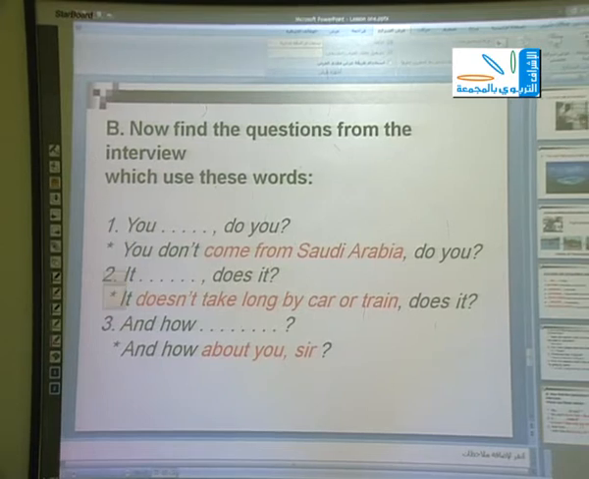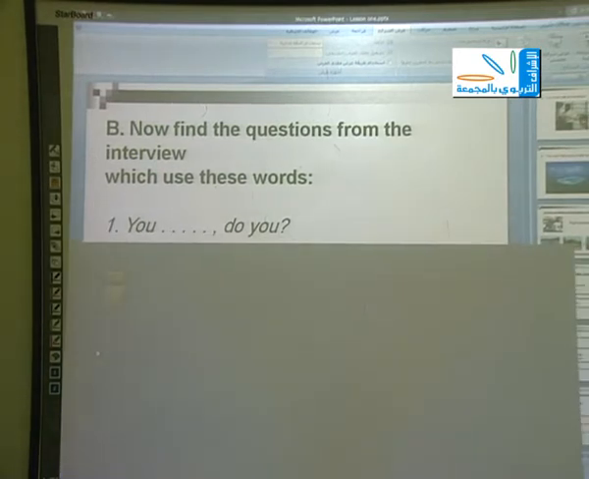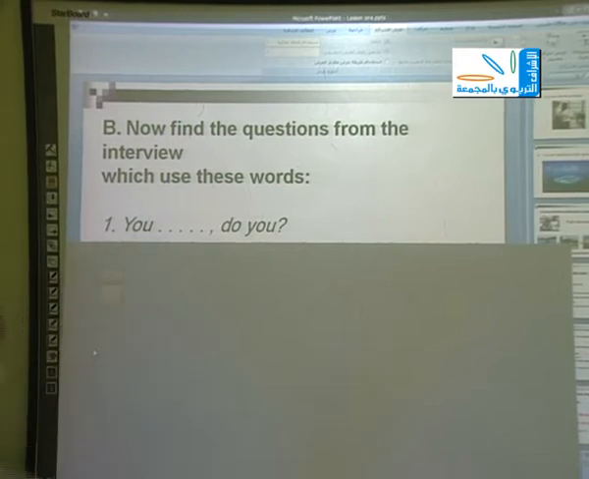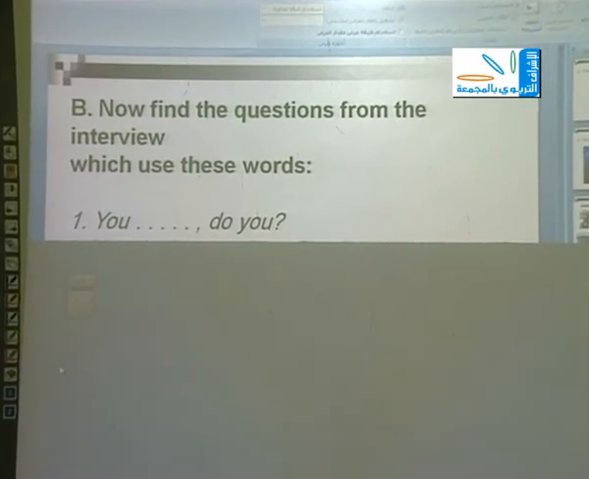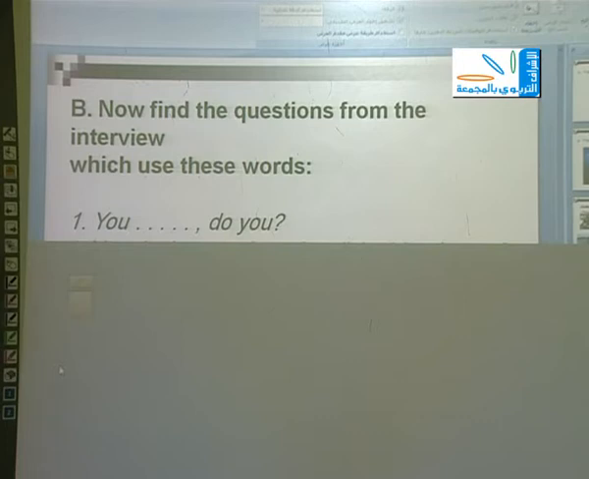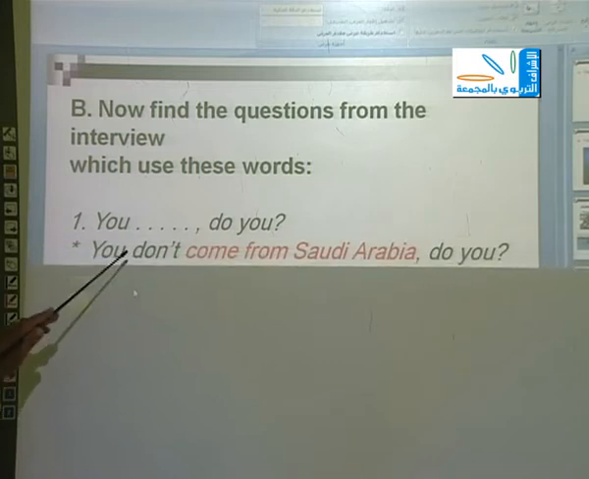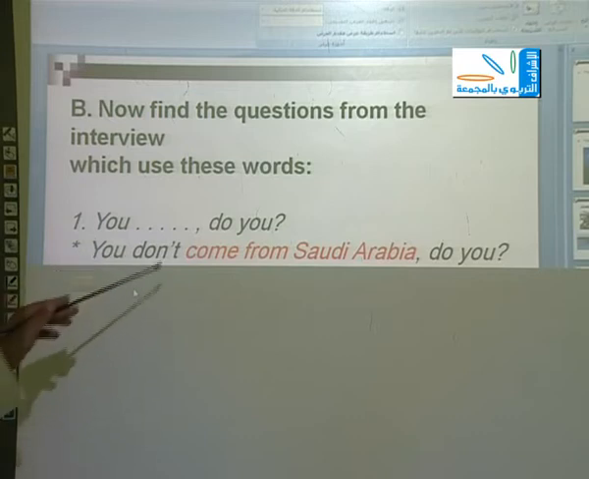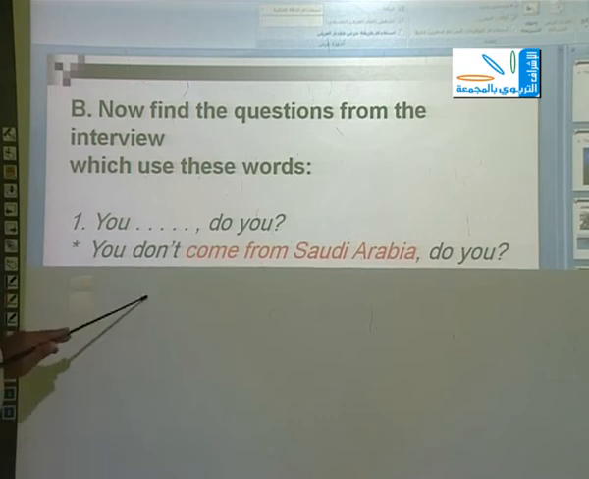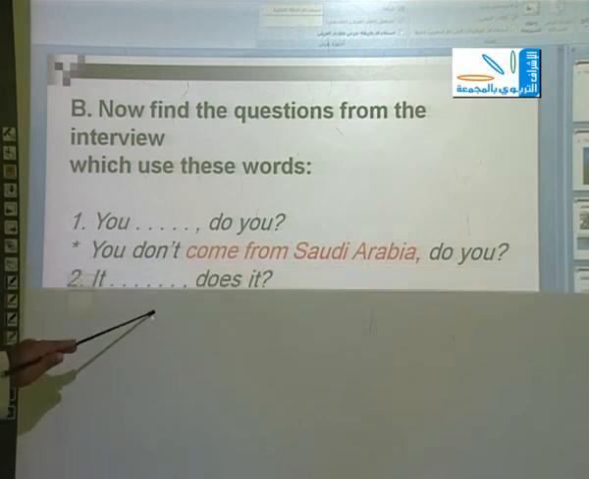As we see, number 1, "use space, do you?" This is a tag question, or the question that expects the answer no. In the conversation, we listen to this question exactly as we see: "You don't come from Saudi Arabia, do you?" So this red part is the missing part that we can fill in: "come from Saudi Arabia, do you?"